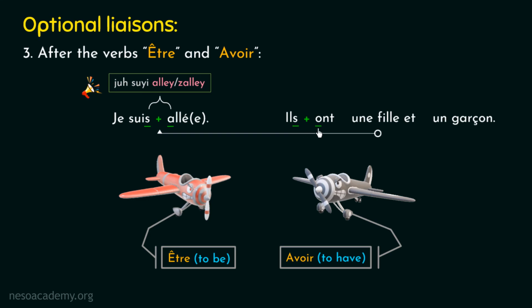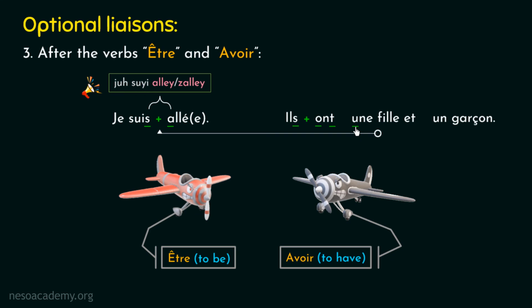Alright? Now let's talk about the liaison between these two French words. So in French, this word is pronounced as on. Listen to it very carefully. It is on. So we can clearly observe that this word is ending with a silent consonant, right? Now pay attention to this French word. This word is beginning with a vowel. So here we can observe that the conditions of the liaison are satisfied, hence the liaison can be applicable here.